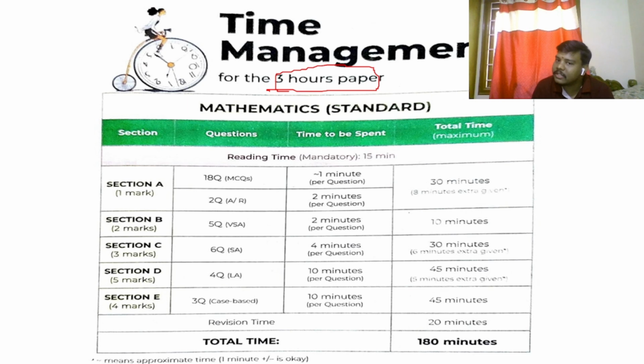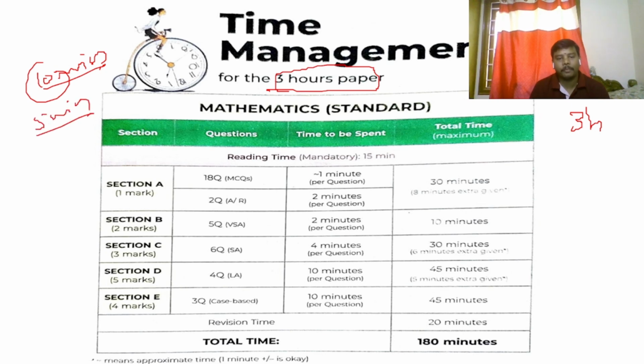See, in addition to this 3 hours time, you have 15 minutes of reading time before the exam starts. So this is very, very important reading time. You need to understand each and every question in the question paper in this 15 minutes of time, and you should spend 10 minutes for that. And the remaining 5 minutes, what you should do?